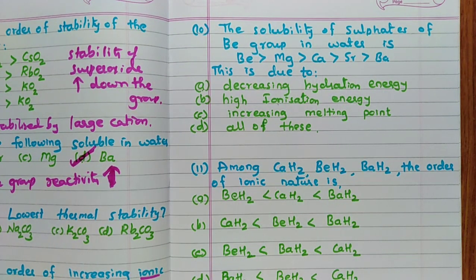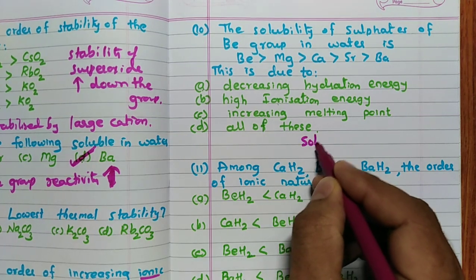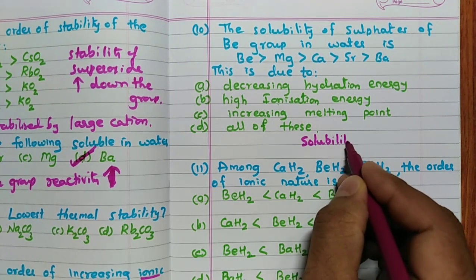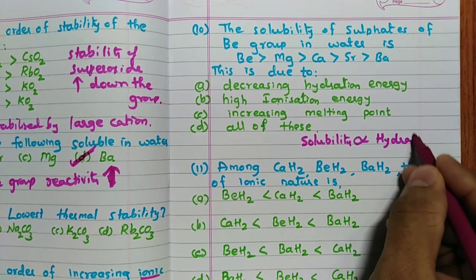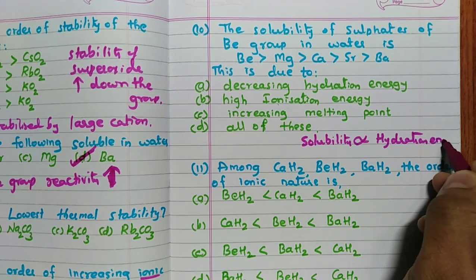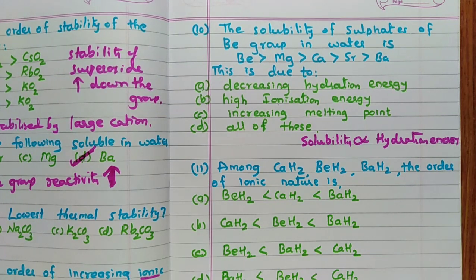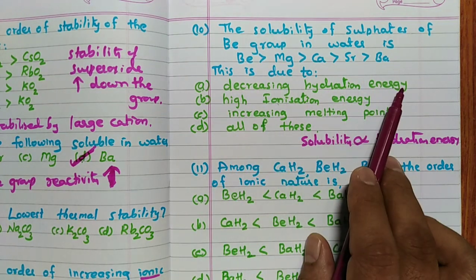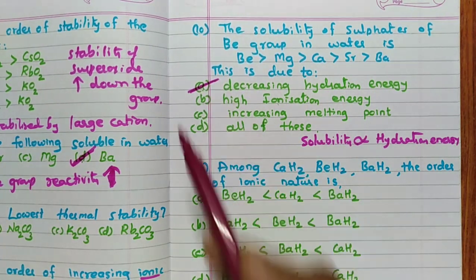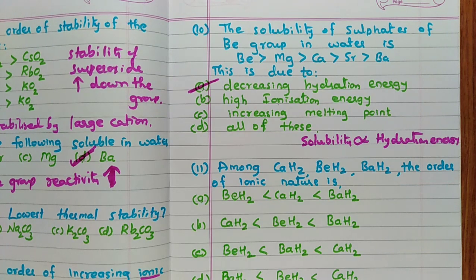One thing I will tell you, remember, solubility is directly proportional to hydration energy. If the hydration energy is more, solubility will be more. This decreases because decrease in hydration energy is the reason. A is the correct answer.